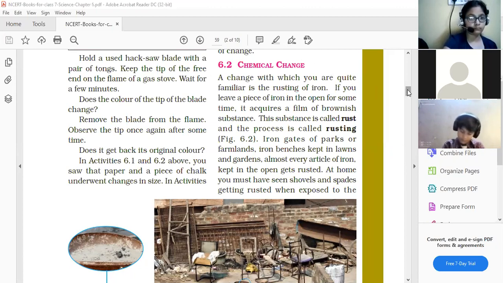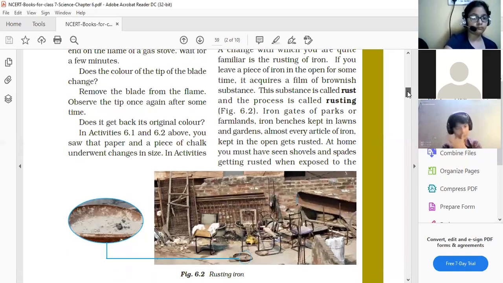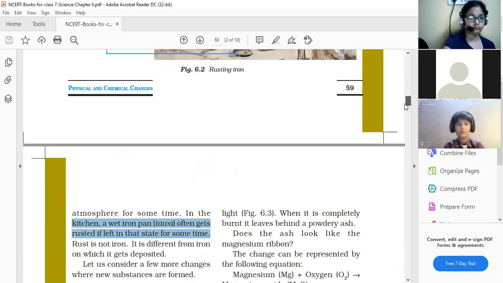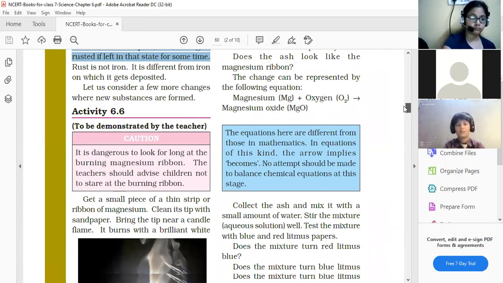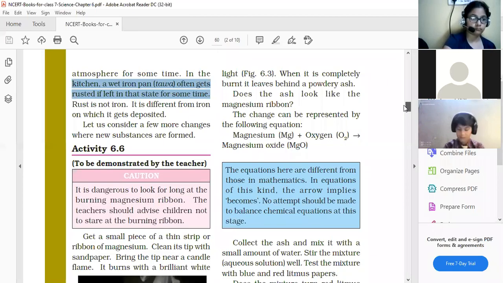At home, you must have seen shovels and spades getting rusted when exposed to the atmosphere for some time. In the kitchen, a wet iron pan often gets rusted if left in that state for some time. Rust is not iron, it is different from iron on which it gets deposited. Let us consider a few more changes where new substances are formed.